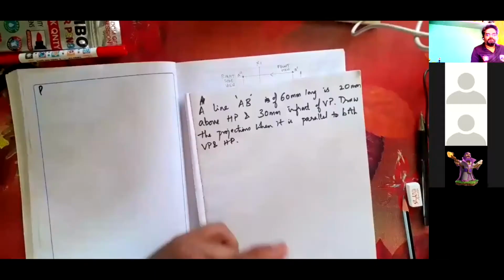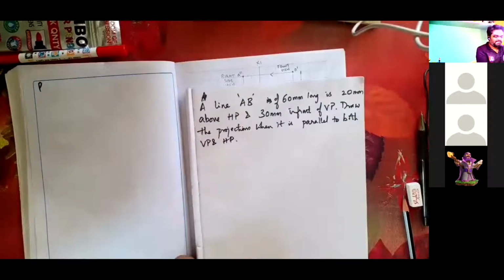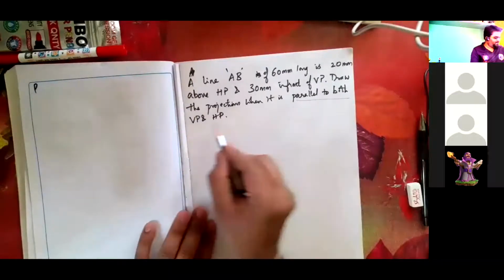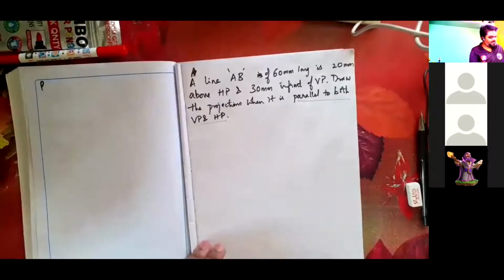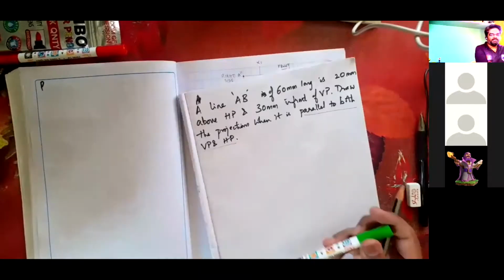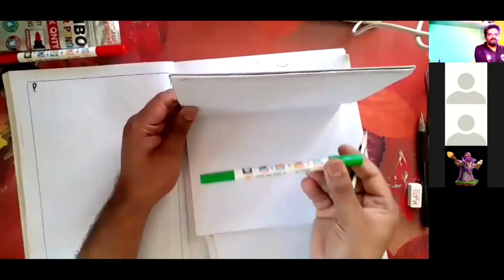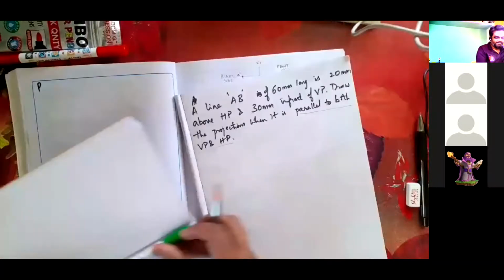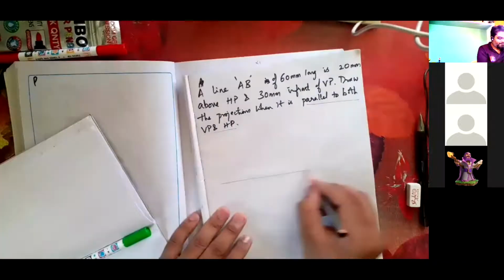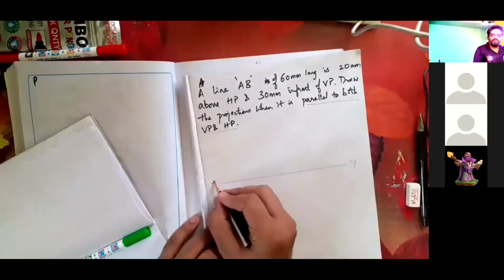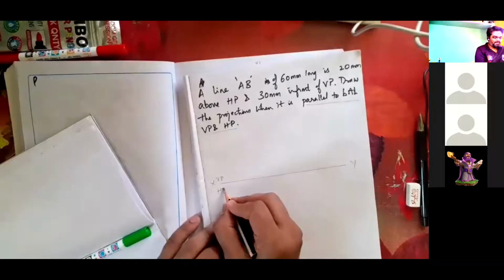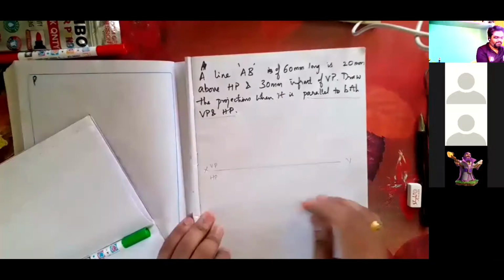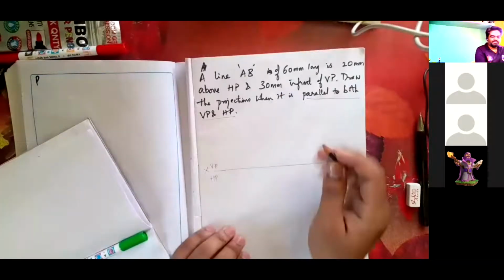This is your question. First condition, as it is parallel to both VP and HP, I am assuming that this line is parallel to both VP and HP. As it is parallel, it is very clear that we just represent XY, VP and HP. This is my first step, and the whole line is 20 mm above HP. So for 20 mm, I'm just going to draw a thin line.